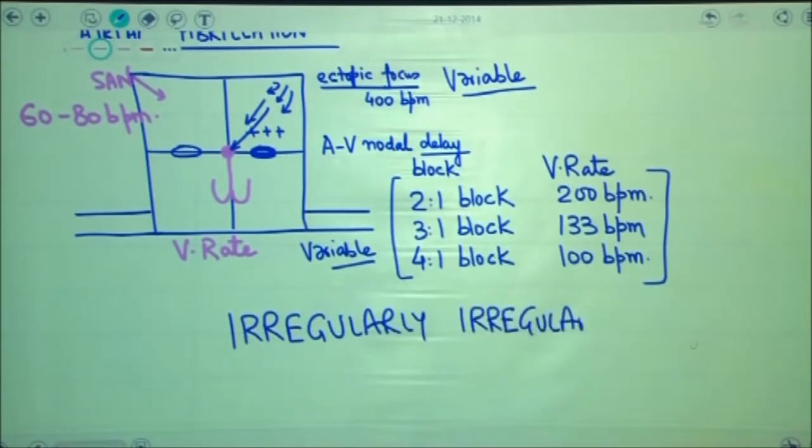Irregular pulse is a characteristic feature seen in patients of atrial fibrillation, and this irregular pulse is generated because of the variable firing frequency of the ectopic focus, AV node, and finally the ventricular rate.